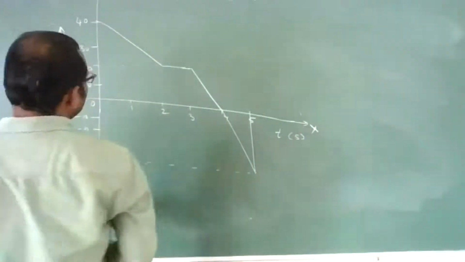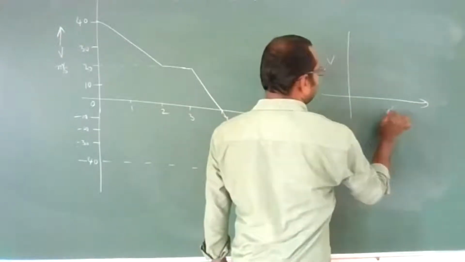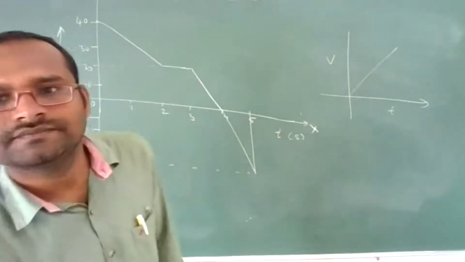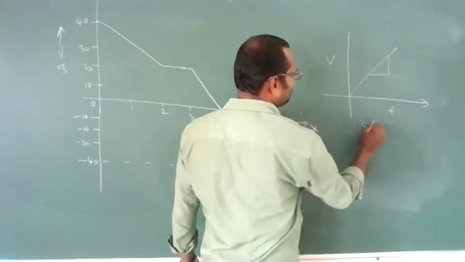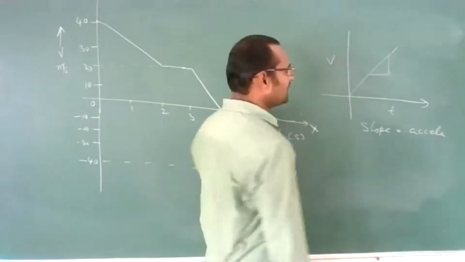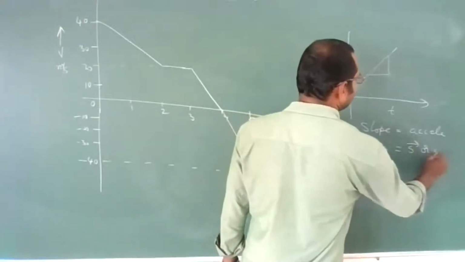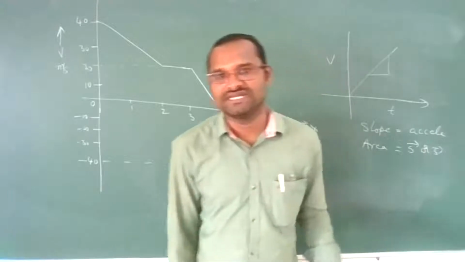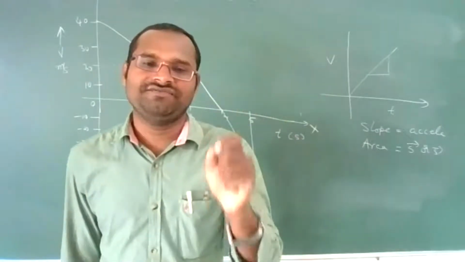What is the graph which is given for us? The graph given is velocity and time. Let us imagine a graph like this. If you take the slope, what do you get? You get acceleration. If you take the area, you get distance or displacement. If it is velocity, you will get displacement. If it is speed, you will get distance. Already we have discussed: area of the velocity-time graph gives you displacement, slope of the velocity-time graph gives you acceleration.